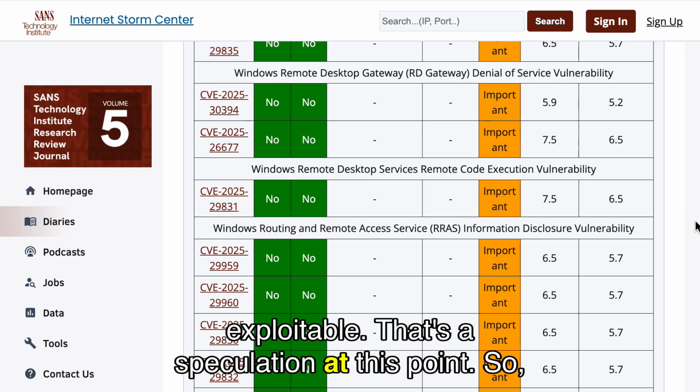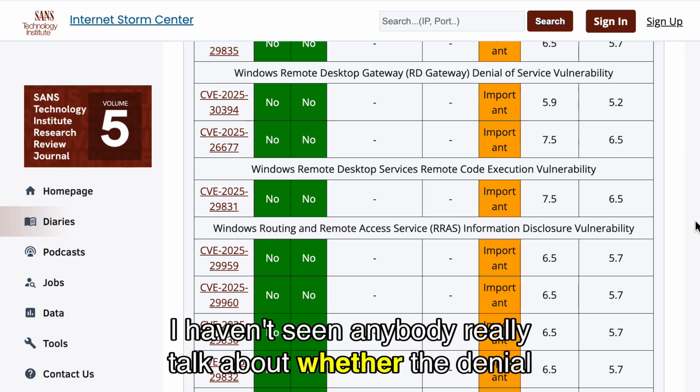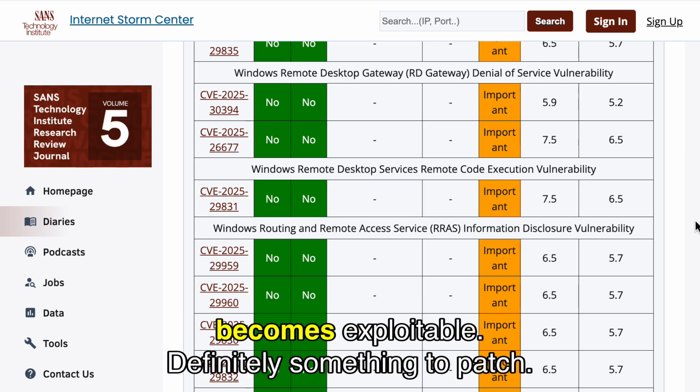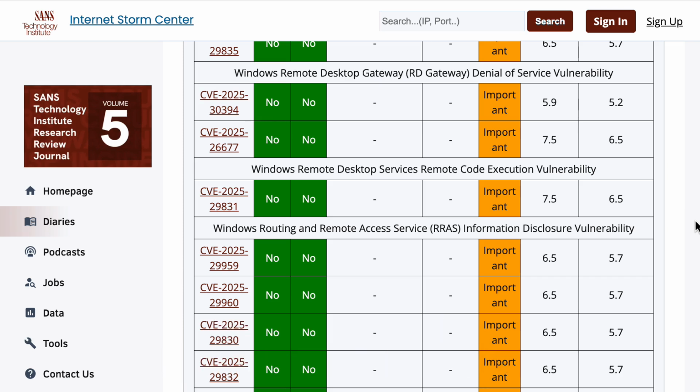That's speculation at this point, so I haven't seen anybody really talk about whether the denial of service can trigger a restart and whether it then becomes exploitable. Definitely something to patch, and as always, RDP is a service that you have to tightly control.